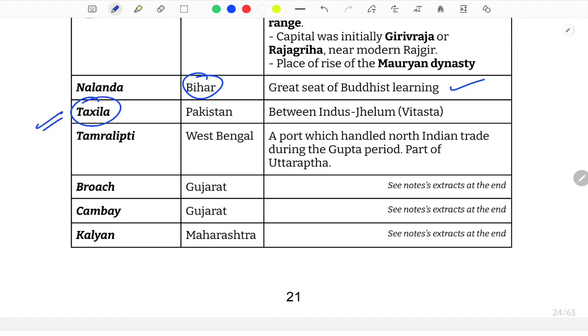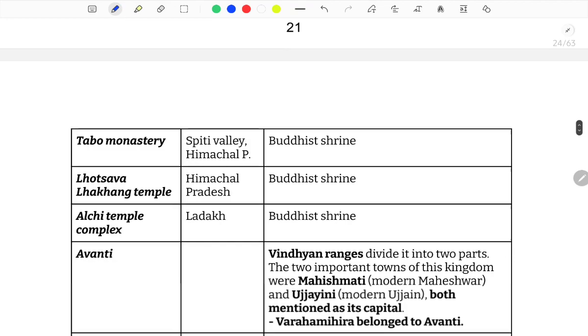Takshila, around 3 previous year questions only on Takshila. It's in the Punjab province of Pakistan. You have a simple question on this also, we will see it now. Takshila is located between the Indus and Jhelum. Tamralipti, in West Bengal, a port that handled North Indian trade during the Gupta period. It is part of Uttarapatha. Broach, in Gujarat. Cambay, Gujarat. Kalyan, Maharashtra. We will see them all together.